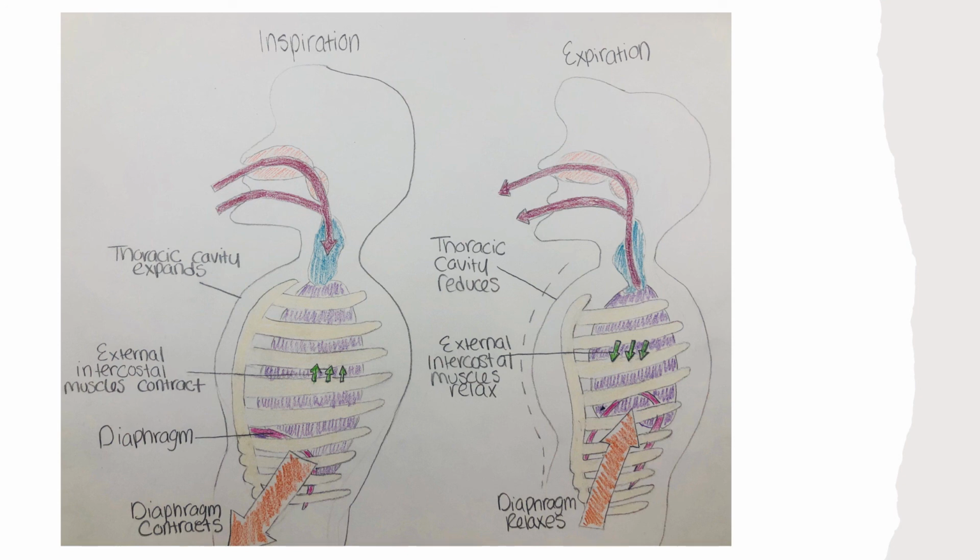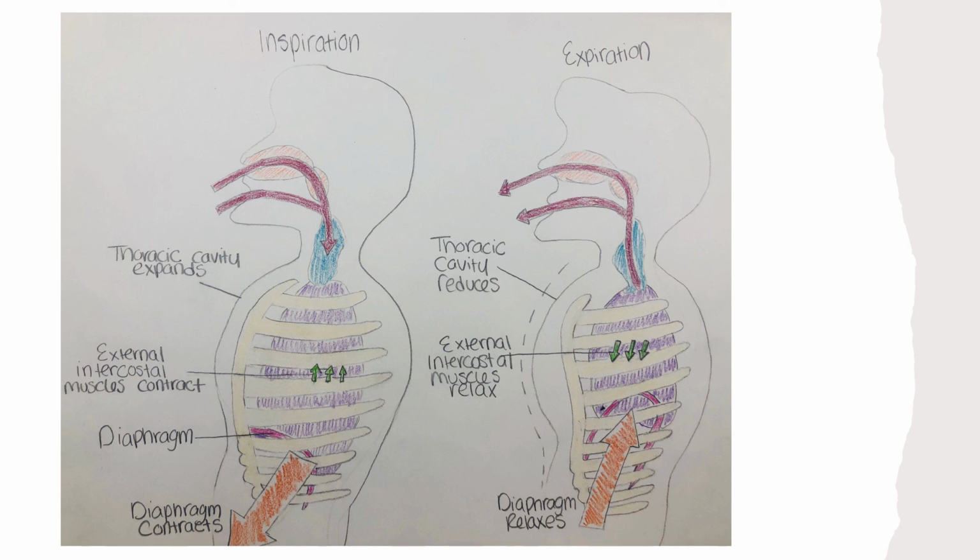In general, two muscle groups are used during normal inspiration: the diaphragm and the external intercostal muscles. Additional muscles can be used if a bigger breath is required. When the diaphragm contracts, it moves inferiorly toward the abdominal cavity, creating a larger thoracic cavity and more space for the lungs. Contraction of the external intercostal muscles moves the ribs upwards and outwards, causing the rib cage to expand, which increases the volume of the thoracic cavity.